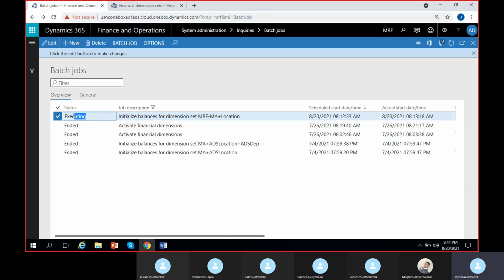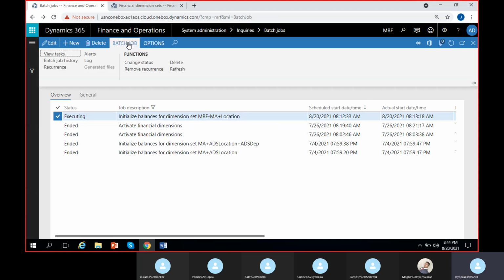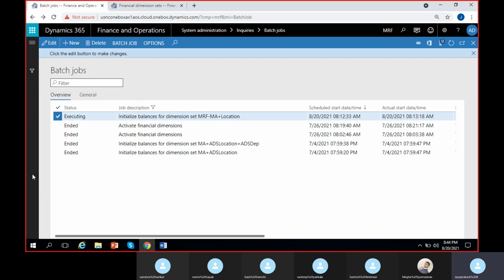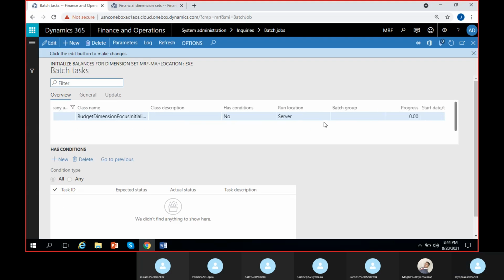So here I can see it is an executing status, which means it is still running. I can just refresh it. Actually, I can also see the progress of it. View tasks. Progress is 0 yet. Takes some time actually. It will build the balances automatically.